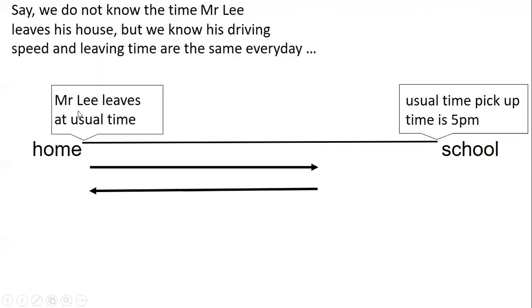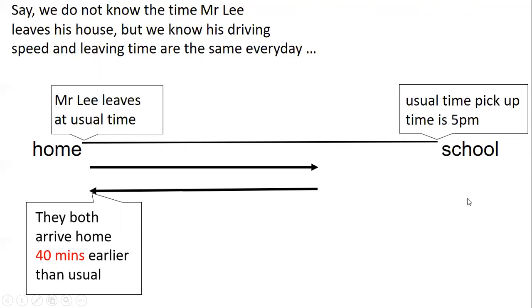Okay, but we know that it's the same time, same speed. Okay, and then he must reach school at 5 p.m. Okay, but the same scenario happened, they arrive home 40 minutes earlier than usual time.